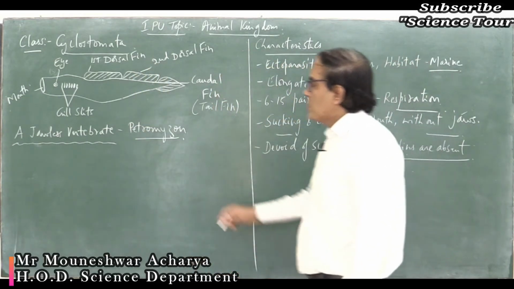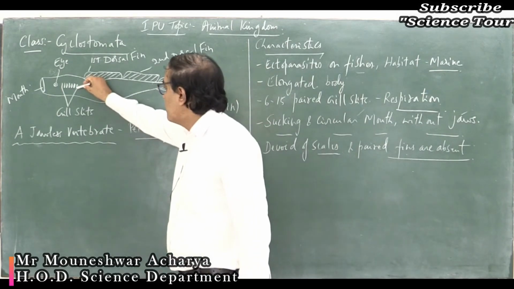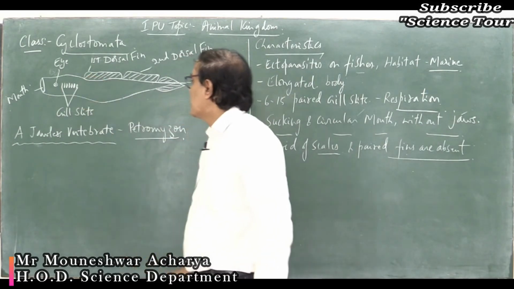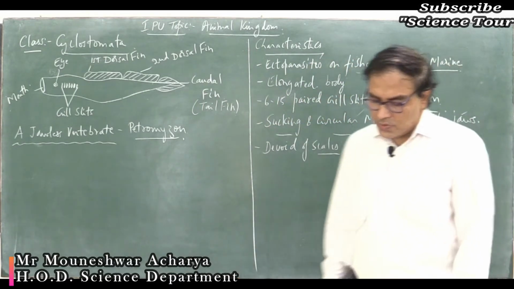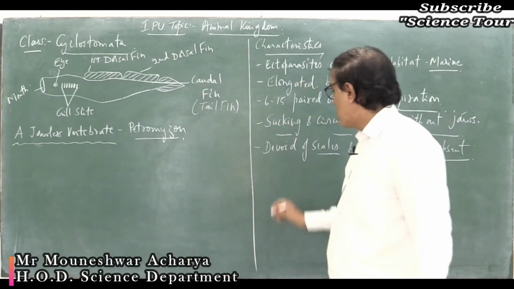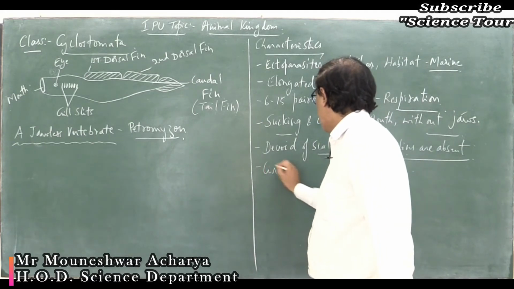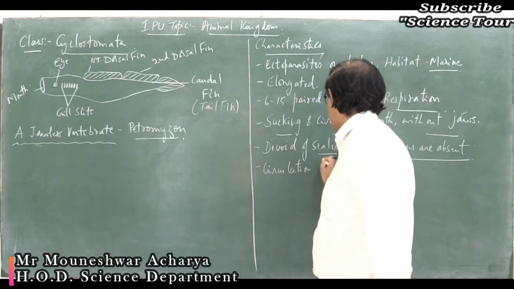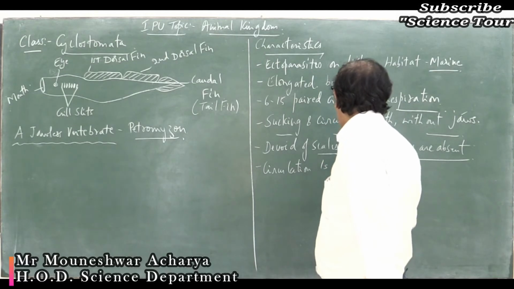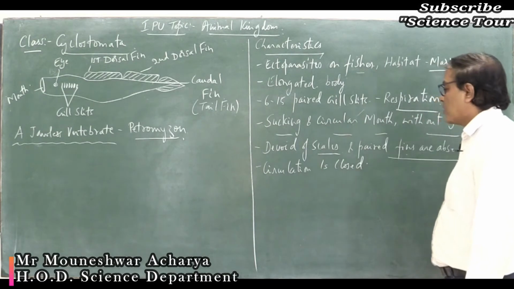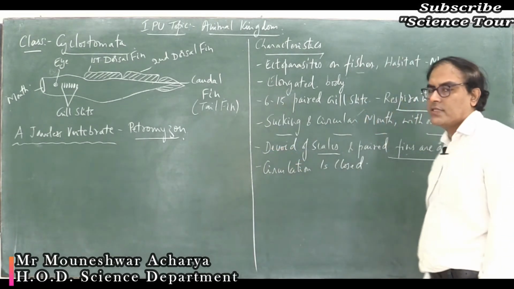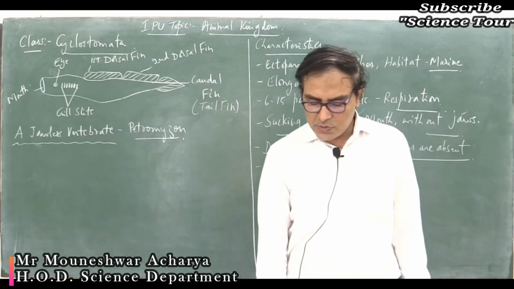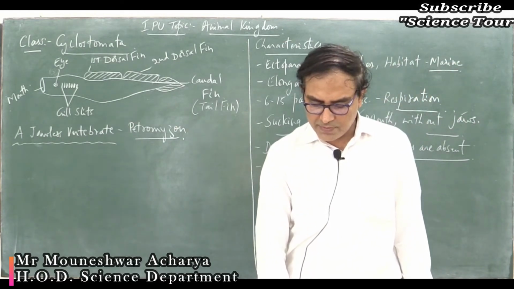So, you can see the presence of the gill slits. They are 6 to 15 pairs of gill slits which help in exchange of gases. Next, circulation is closed type, because the blood is pumped by the heart within the closed circulatory system, within closed blood vessels called arteries, veins as well as capillaries. There is no open type of circulatory system.